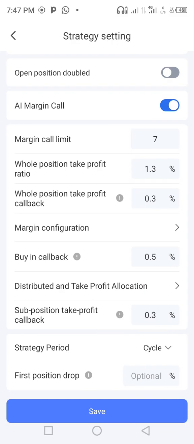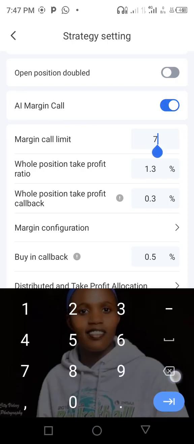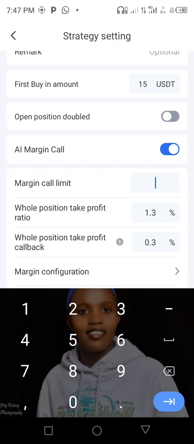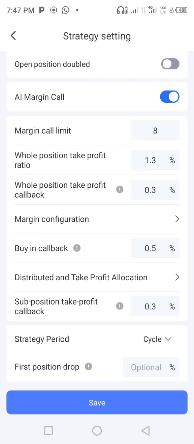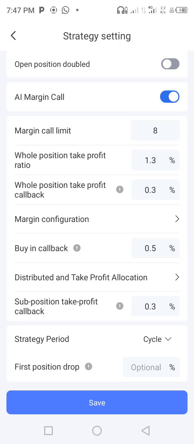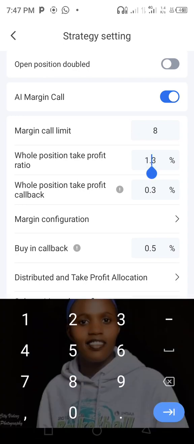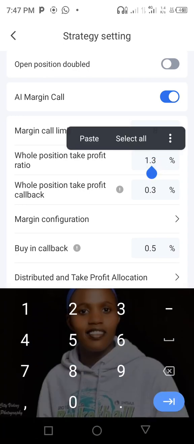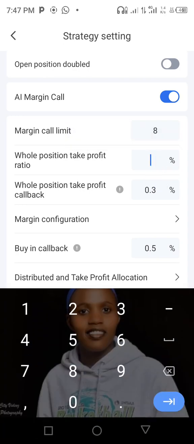So you keep the AI margin call open, you choose the number of margin call limit. You can put like 8. It depends on what you want, but it is always better to set many margin calls. Come on hold position, take profit. How much profit do you want to take in this trade? Me, I want to take 3.01. It is 3%, but for me I call it 3.01.